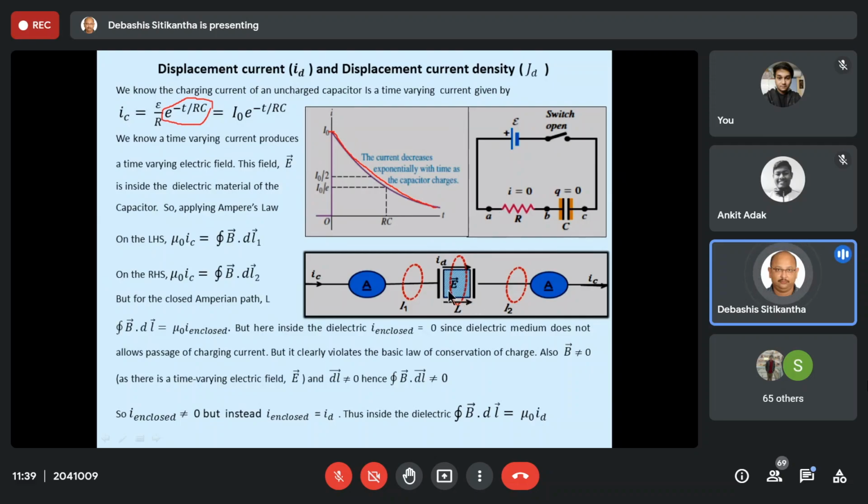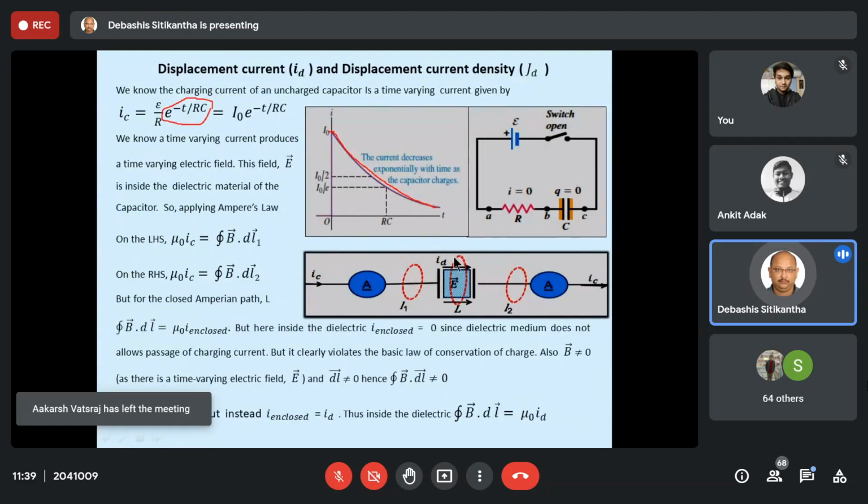Inside this, obviously the electric field that exists is going to be a time varying electric field, because as I told you, the current IC is a time varying current. This time varying current is producing a time varying magnetic field, and this time varying magnetic field is therefore producing a time varying electric field.